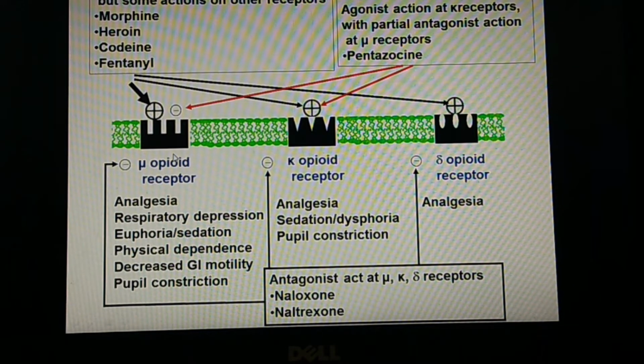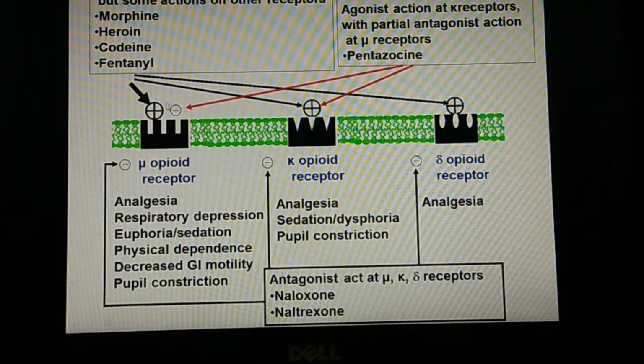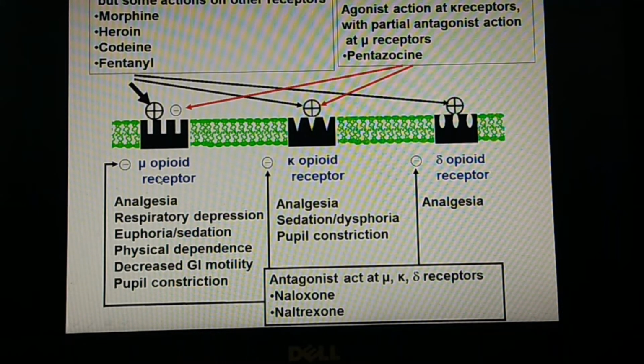He usually depends on the drug, and we have to make him quit the drug by tapering doses. It also decreases GI motility. This may be an advantage, as it may be used for treating diarrhea. And pupil constriction, that is the meiotic effect, can also be shown by morphine.